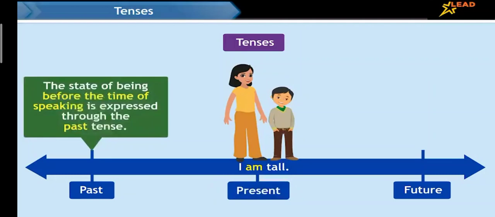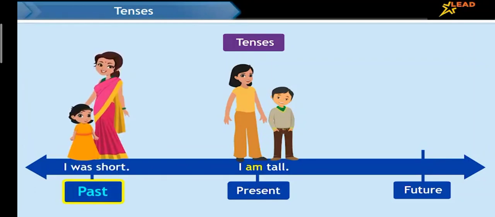The state of being before the time of speaking is expressed through the past tense. For example, I was short. This shows that I used to be short before.